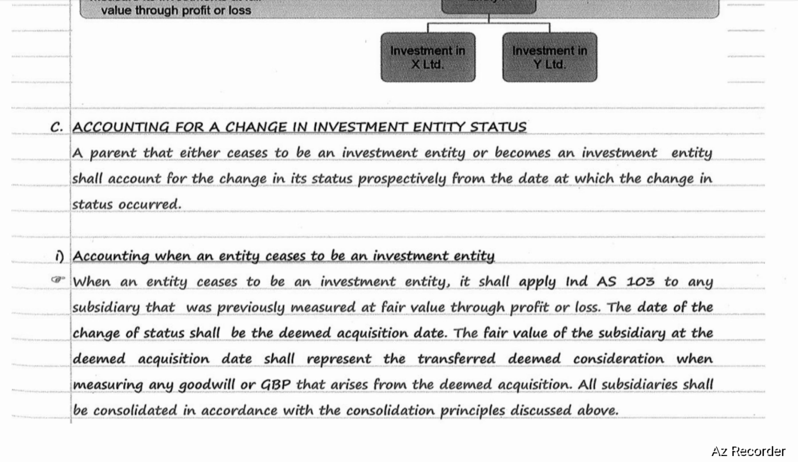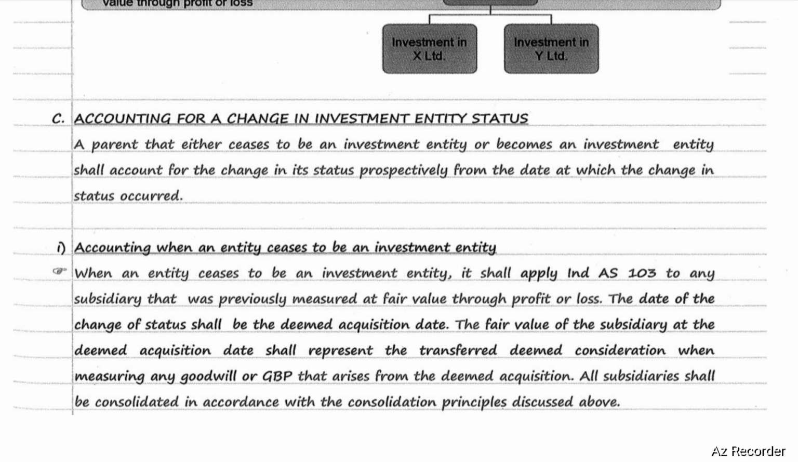Accounting when an entity ceases to be an investment entity. When an entity ceases to be an investment entity, it shall apply Ind AS 103 to any subsidiary that was previously measured at fair value through P&L account. The date of the change of status shall be deemed acquisition date.